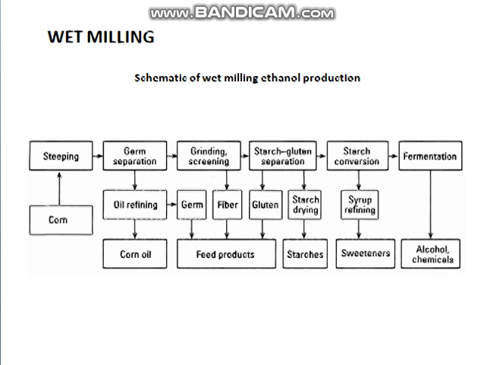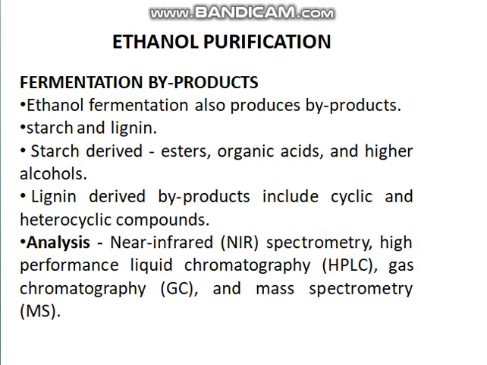It was not an easy task to separate the ethanol from the fermentation media, because ethanol is not the only thing present in the fermentation media. In addition to that, the yeast cells or the microbial cells also produce many byproducts. If we are using starch as a substrate, we can get esters, organic acids and higher alcohols. If we are using lignin as a major substrate, it also produces cyclic as well as heterocyclic components. And the production of ethanol was analyzed by means of spectroscopy, that means NIR, and high performance liquid chromatography, gas chromatography and mass spectroscopy.